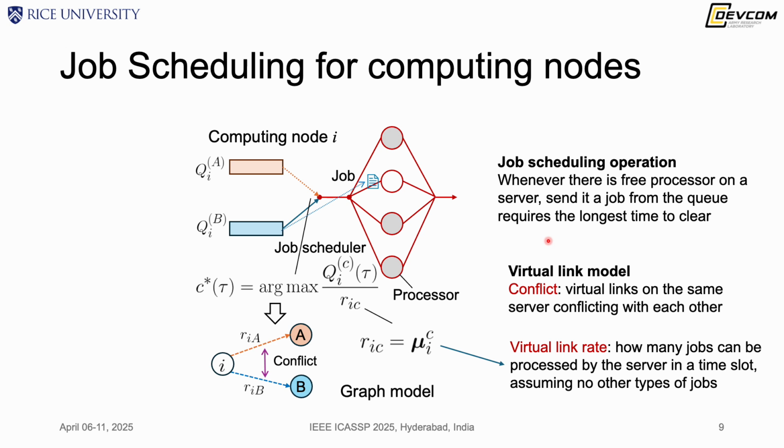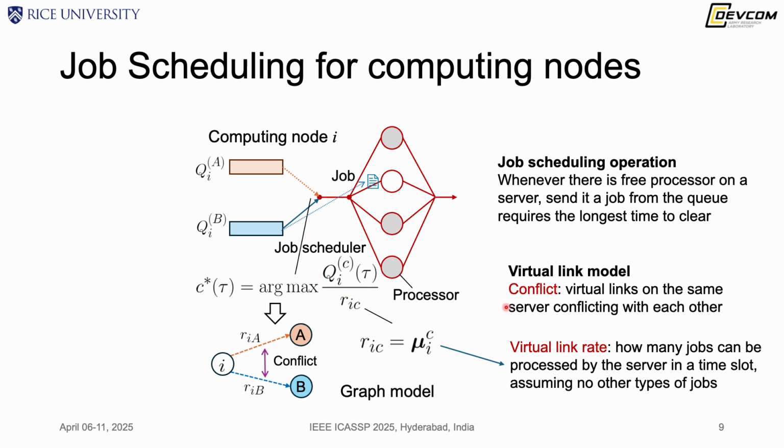We need to specifically talk about how we model these virtual links. The job scheduling operation runs as follows. Whenever there's a free processor on the server, this processor will grab a job from one of these queues based on the maximum waiting time of these queues.